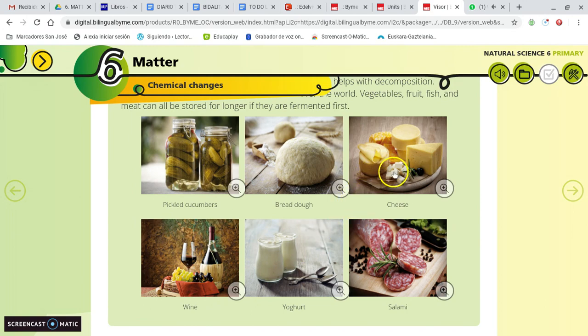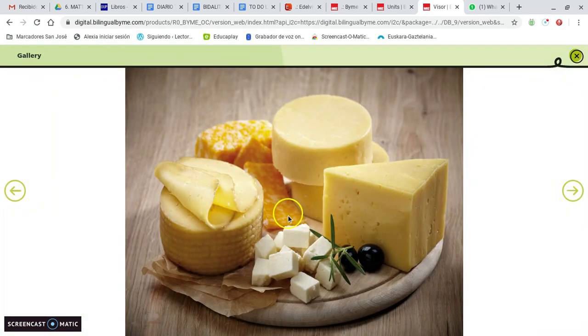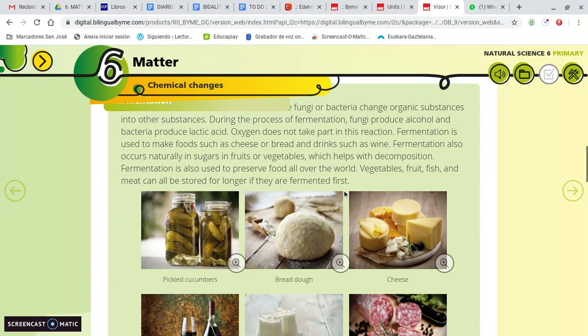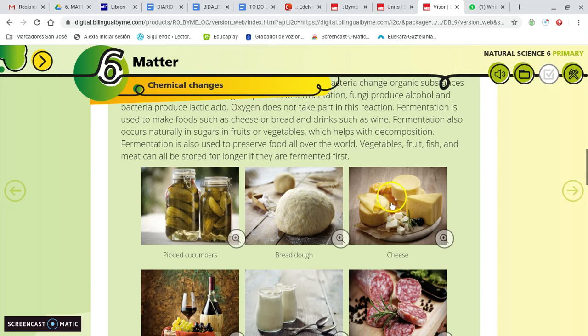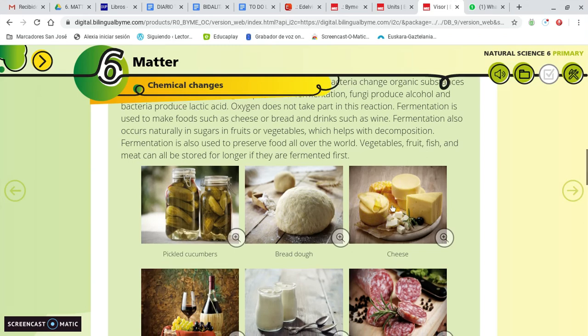And this is the same for the cheese. The cheese comes from a chemical reaction. We mix the milk with some bacteria. Those bacteria produce lactic acid that makes the atoms of the milk change into this new substance that is the cheese, right?